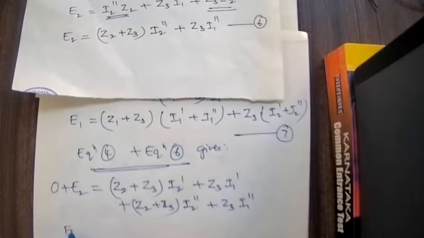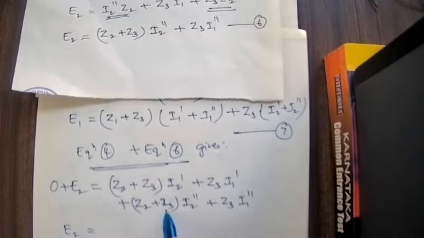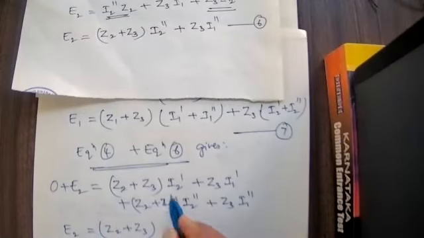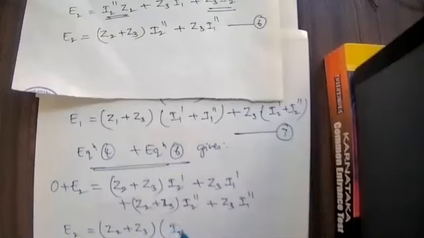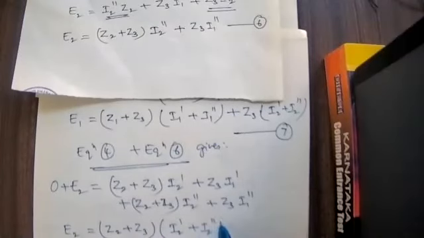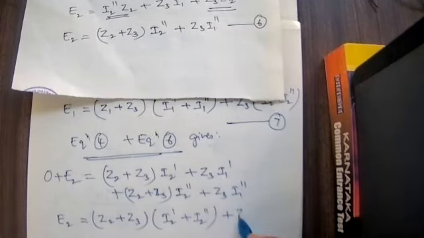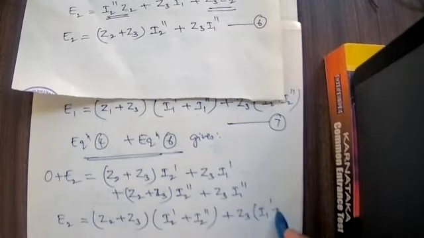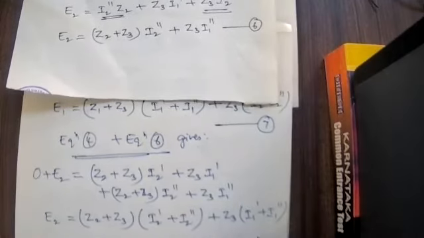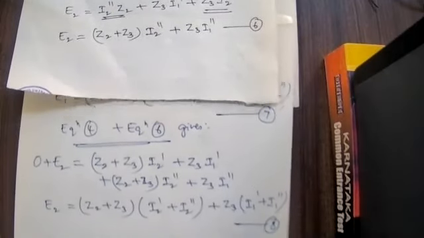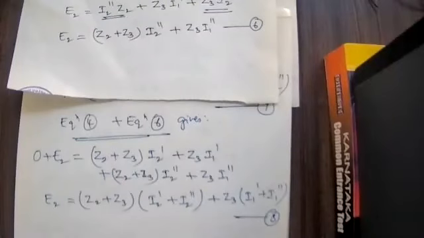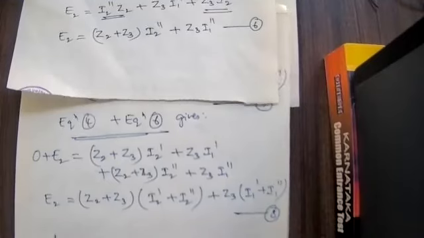Now, just add up these two. You will be getting Z2 plus Z3 into I2 dash plus I2 double dash, common factor, plus Z3 common factor, I1 dash plus I1 double dash. I will take it as equation number 8. Just compare equation number 1, equation number 2, and equation number 7 and equation number 8.